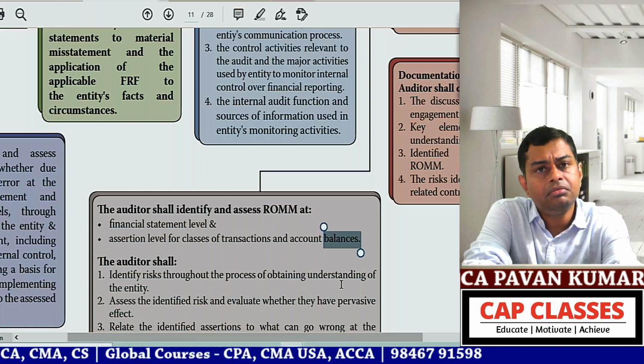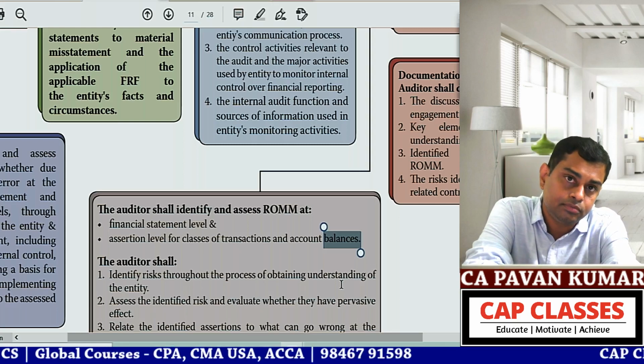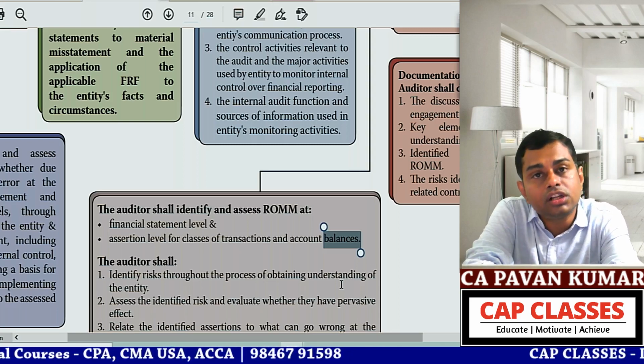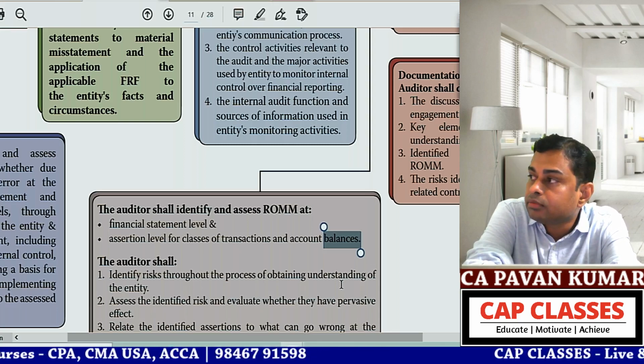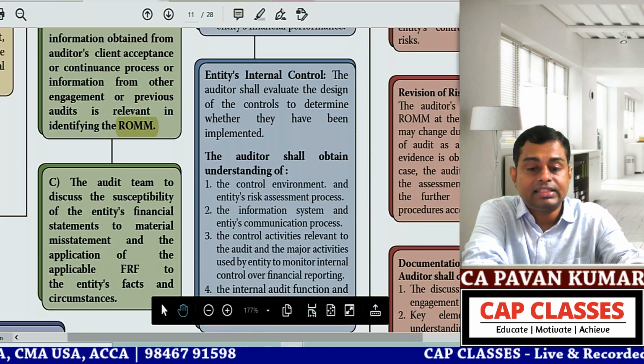Classification can be current or non-current, whether the asset is a current asset or a non-current asset. That kind of classification and that kind of disclosure also. So you understand, can we move further? Yes.